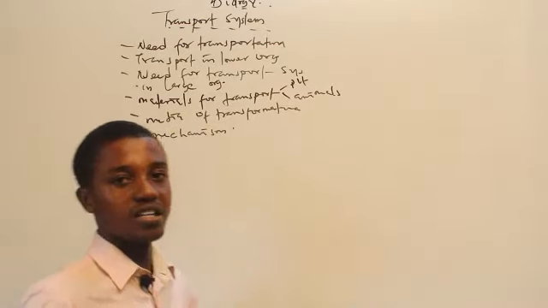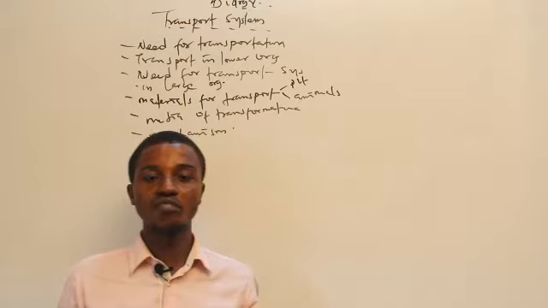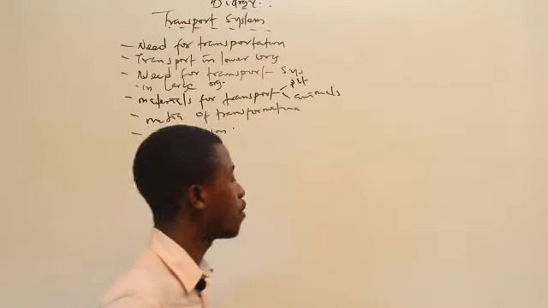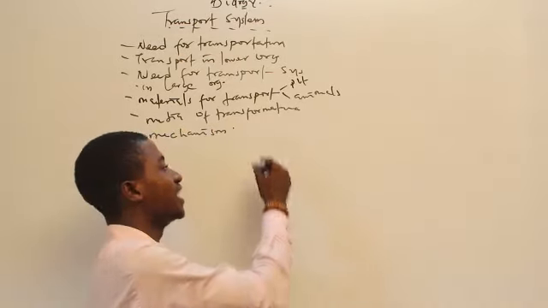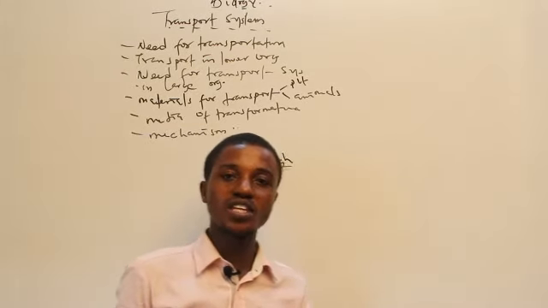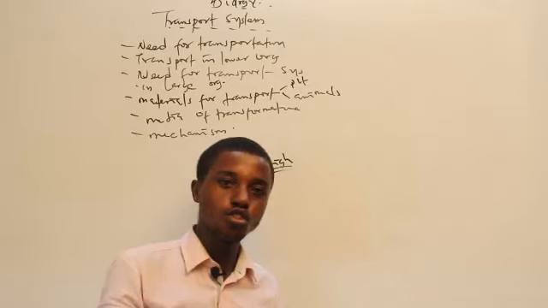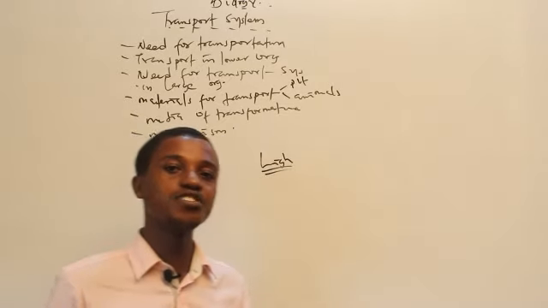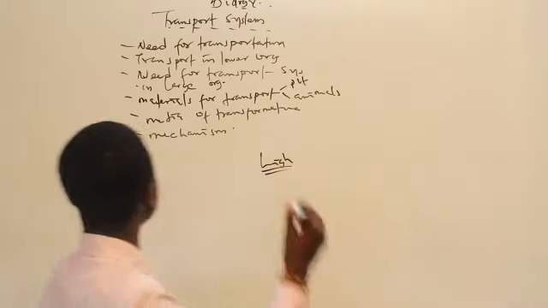Transport system in lower organisms. Lower organisms basically make use of their body parts. Why? Because the surface area to volume ratio of their body is high, and so they can easily make use of their body. And what process do they undergo? It is diffusion. They make use of simple diffusion by making use of their body surface.